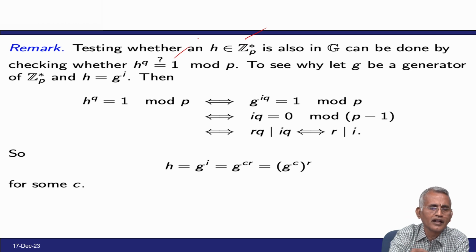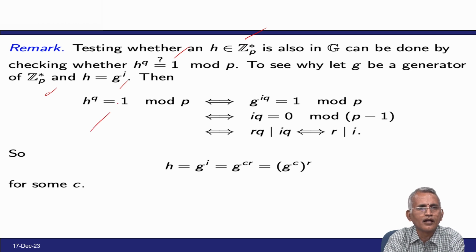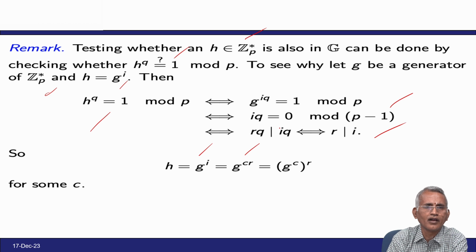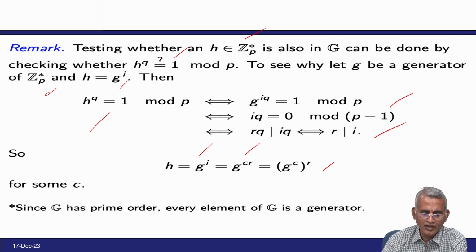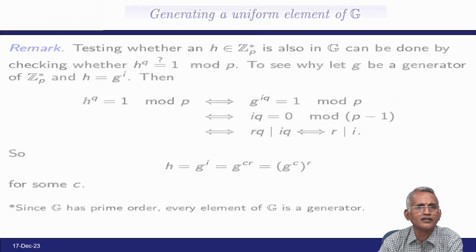Suppose g is a generator modulo p and h equals g^i. Then h^q equal to 1 modulo p can be written as g^(iq) equal to 1 modulo p. Therefore iq is equal to 0 modulo p minus 1, so rq divides iq if and only if r divides i. So h equals g^i, which equals g^(cr), equal to (g^c)^r for some c. Since G has prime order, every element of G other than the identity is a generator.